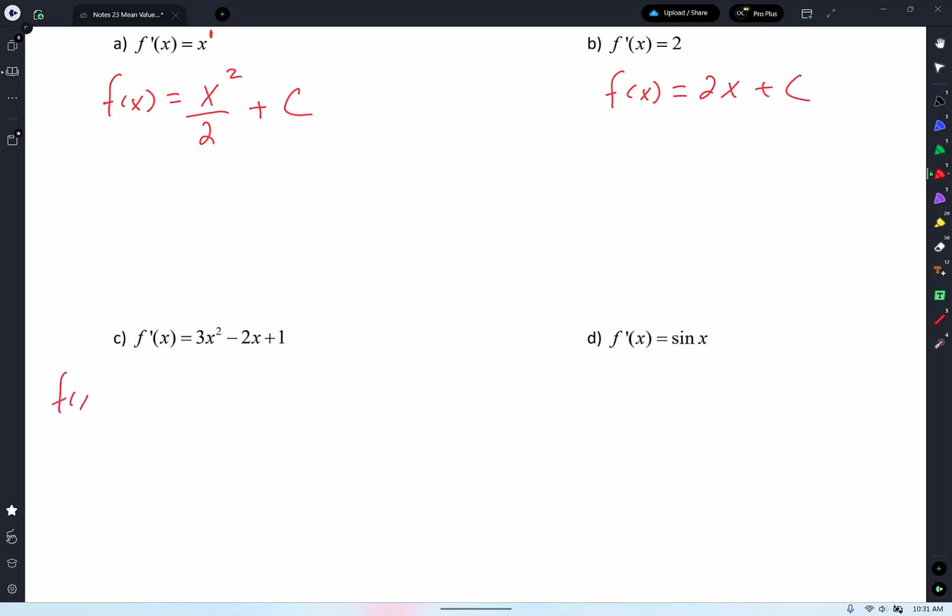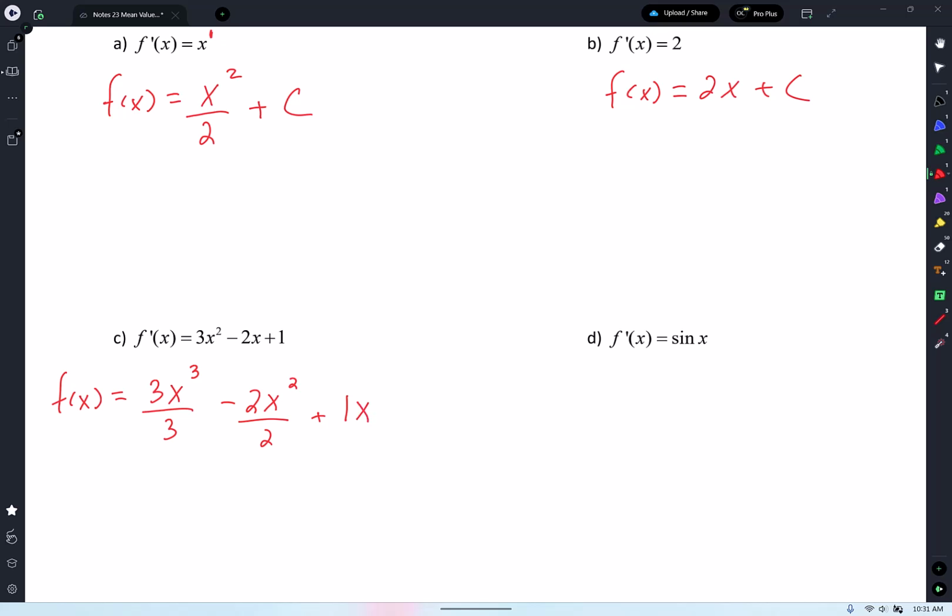I'm going to go slow, guys. Relax. Antiderivative of 3x squared. I guess we'll do it in 2 steps, so let's go the long way. I'm going to write 3x to the 3rd power, and then I divide by 3. Minus, and I know some of you can probably already see it and wonder why I can't just write x cubed. If you can just see it, go ahead, but we're rookies right now. And I'm going to write negative 2, and then x to the 2nd power, and I divide it by 2, and then plus 1x.